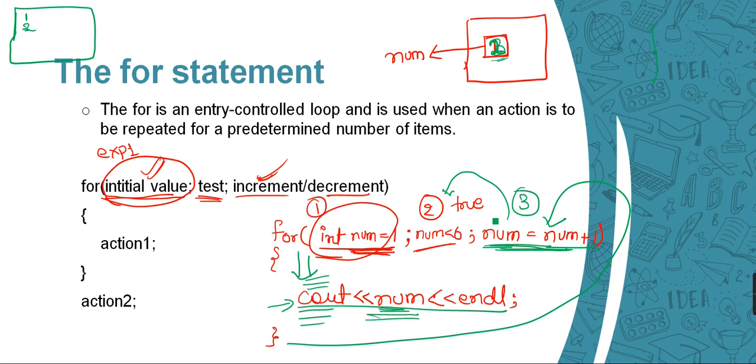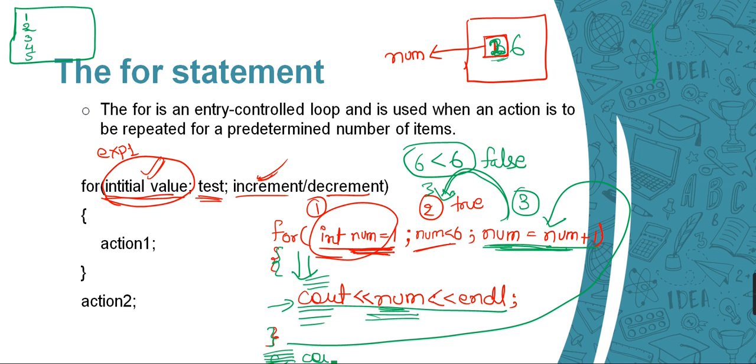So again it is going to test the condition. 3 is less than 6. Yes, it is. So this will continue like 3, 4, 5. When the num value becomes 6, is 6 less than 6? No. This becomes false now, right? So this block of statements will not run anymore and it will just come out of this loop. And whatever comes after that will be printed.